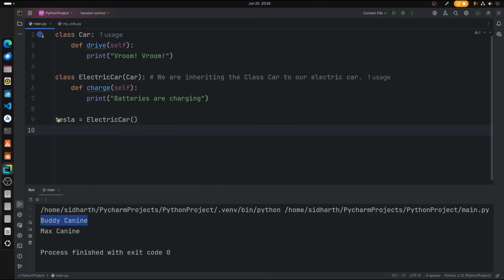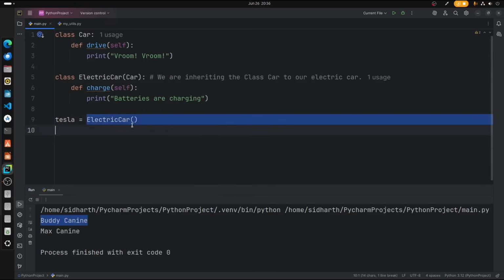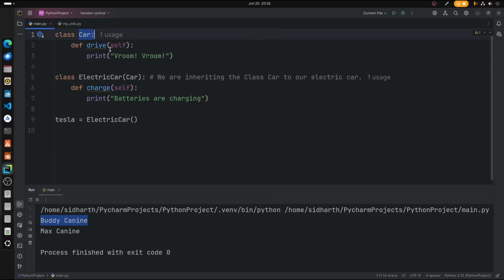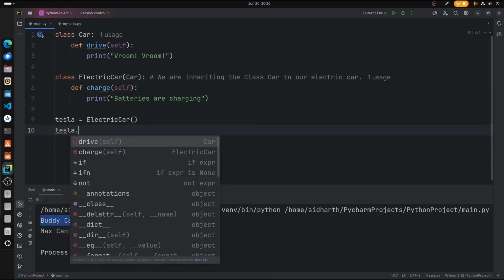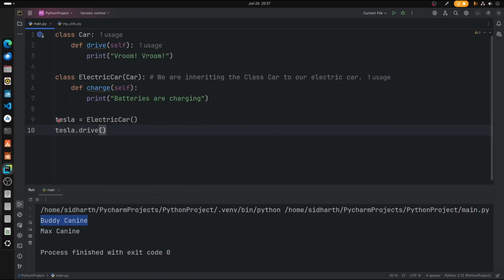Now first let's drive the car, but as you can see, Tesla is an electric car, but the drive function is stored inside the car. How are we going to use that? Well, we can use that because the function is defined and the Car class is inherited inside ElectricCar. We can even drive electric cars, right? Not only fueled cars, we can even drive electric cars. So we can use Tesla.drive, just like that.